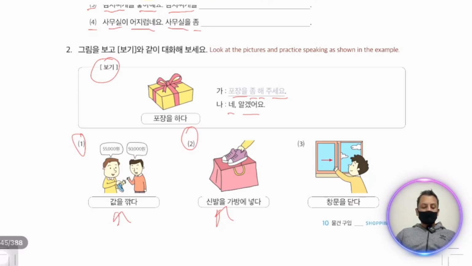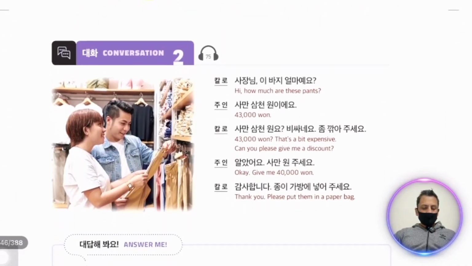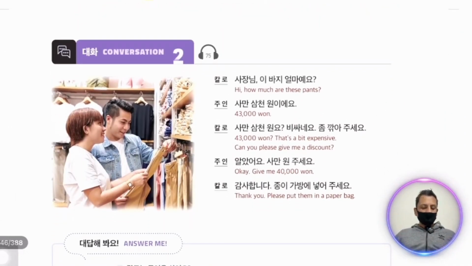We can say 신발을 가방에 넣어 주세요. We add o. 넣어 주세요. In number 3 창문을 닫다. We can say 창문을 닫아 주세요. In the last we add a here. 깎아 주세요. Then 넣어 주세요. Then 닫아 주세요.